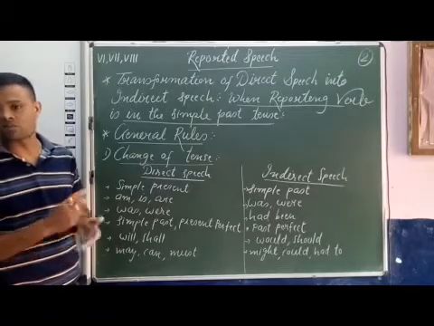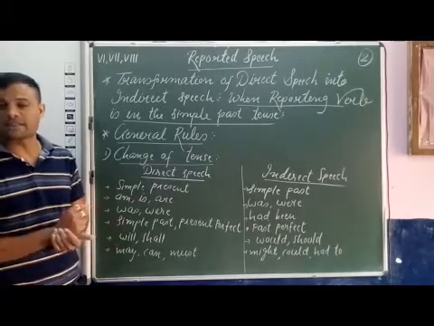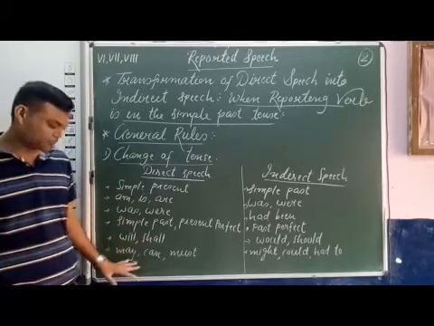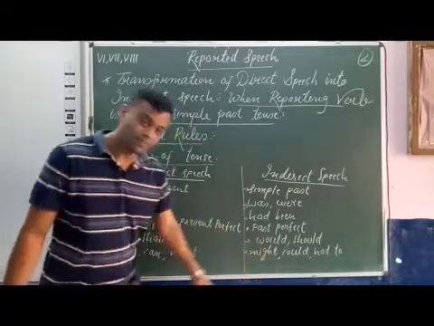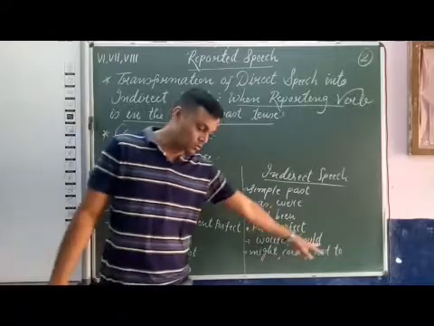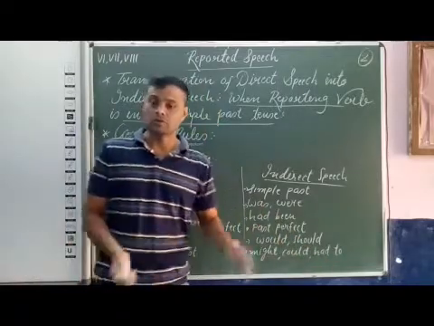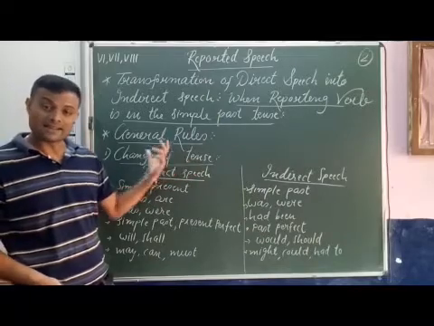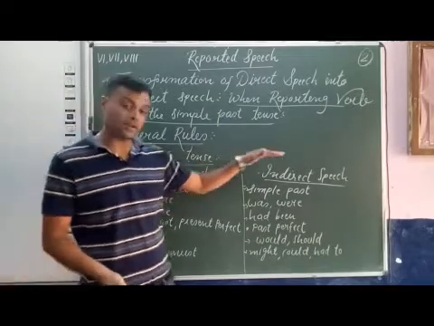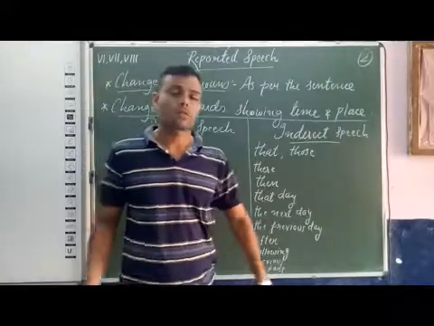Then verbs having modal auxiliaries or helping verbs: may turns into might, can turns into could, must turns into had to. So these are the changes of tenses when we transform direct speech into indirect speech.